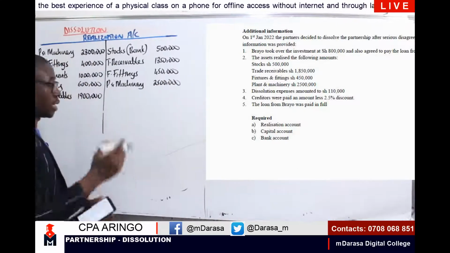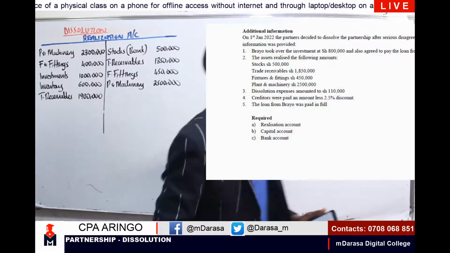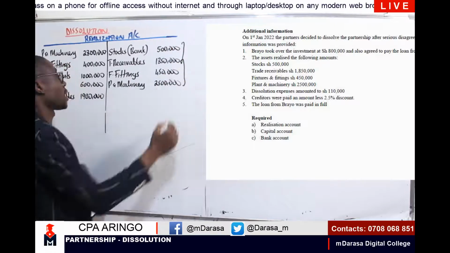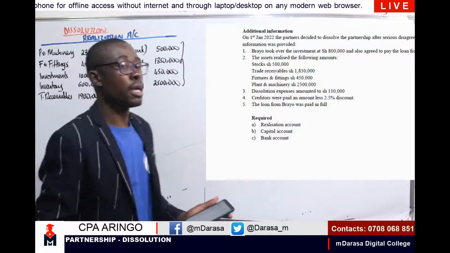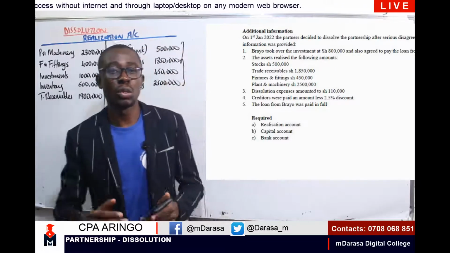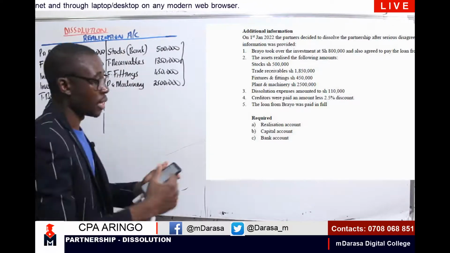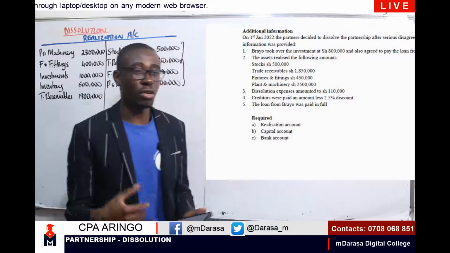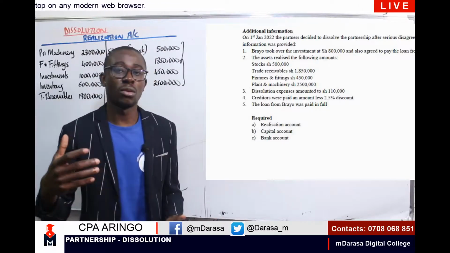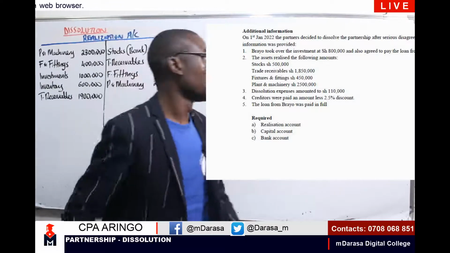Basically, my good students, all these amounts that you are seeing here, the respective account to be debited will be the bank account. When we open our bank account, you'll clearly see that you are going to debit these amounts for the assets that we sold. Because whenever you're talking of realization, it means that these are the amounts that these assets will realize when they are disposed of.